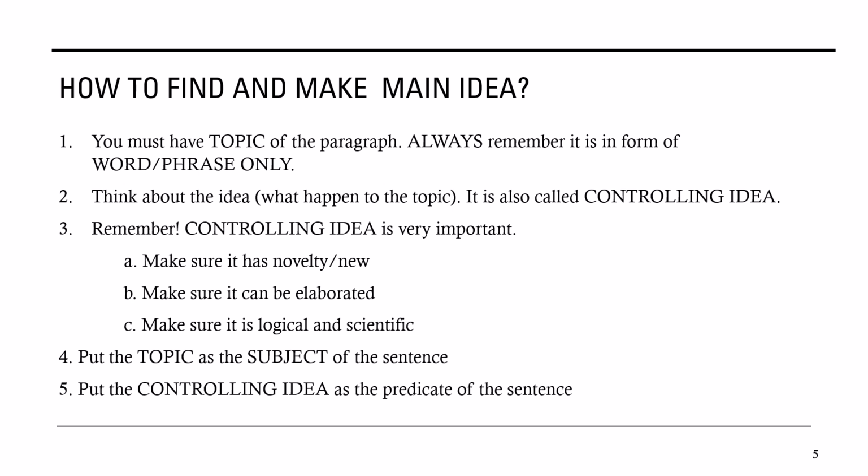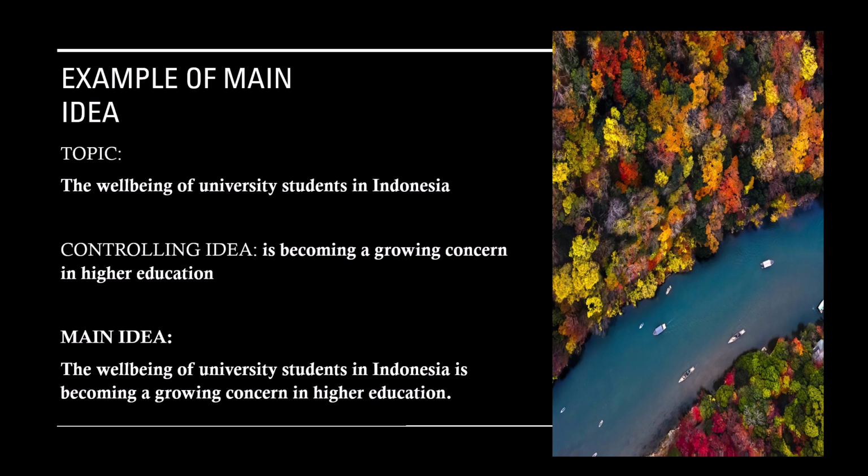And after that, it must be logical and scientific, so it can be proven. There will be a theory that can support your idea. And after that, you can put the topic as the subject of the sentence, and the controlling idea as the predicate of the sentence. So these are the ways to make main ideas. So this is the example. For example, you have the topic. The topic is in the form of a phrase.